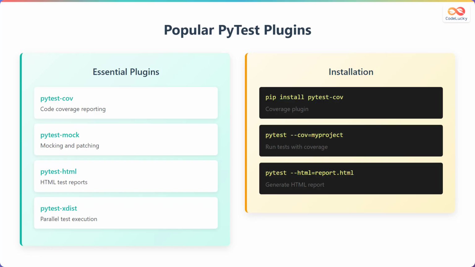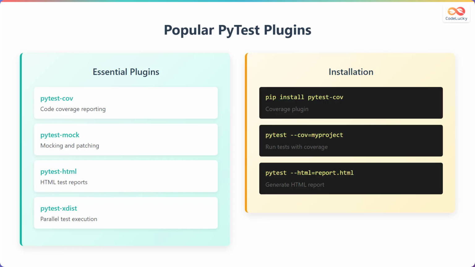PyTest has a rich ecosystem of plugins that extend its functionality. pytest-cov provides code coverage reporting to show which parts of your code are tested. pytest-mock offers mocking and patching capabilities for isolating units under test. pytest-html generates beautiful HTML test reports for better visualization of test results. pytest-xdist enables parallel test execution to speed up test runs.